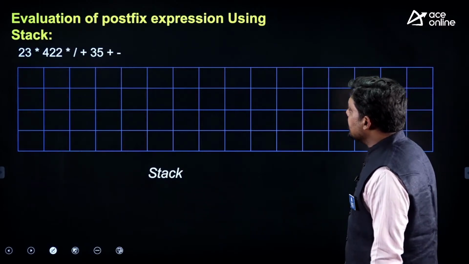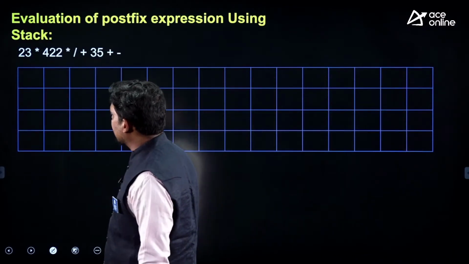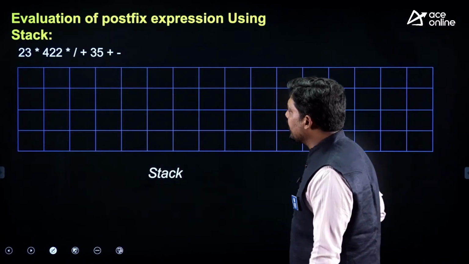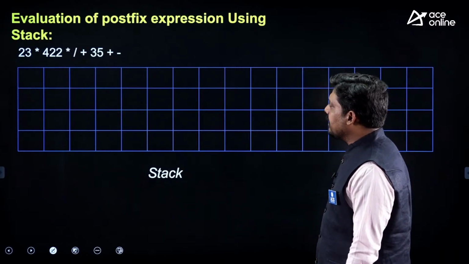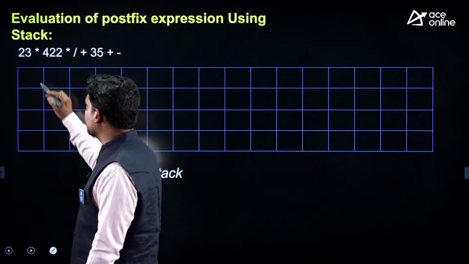Now the next is how the expression is evaluated. Expression evaluation by using the stack. Consider this as a stack, and if a postfix expression is given to you, then you can evaluate in this manner: 2, 3, multiplication.